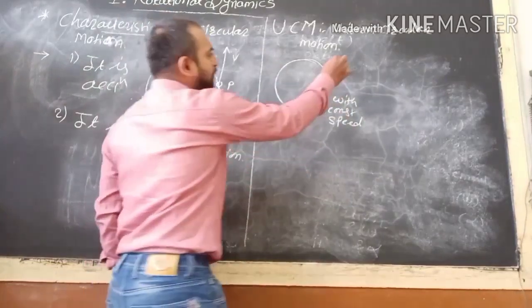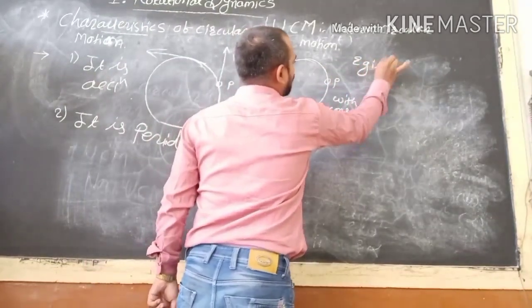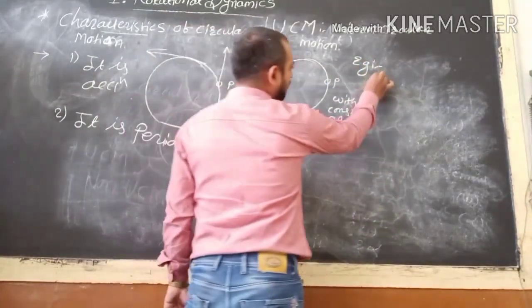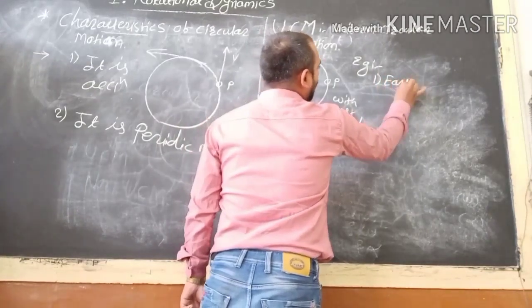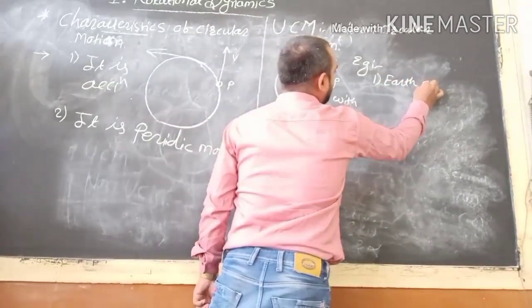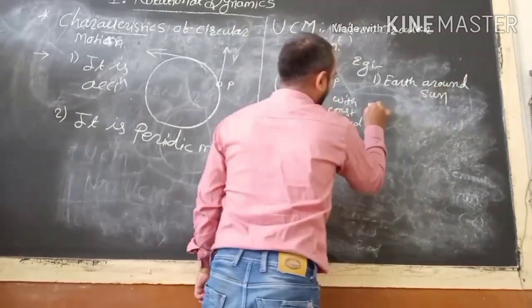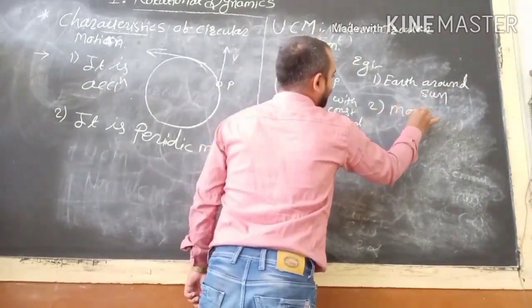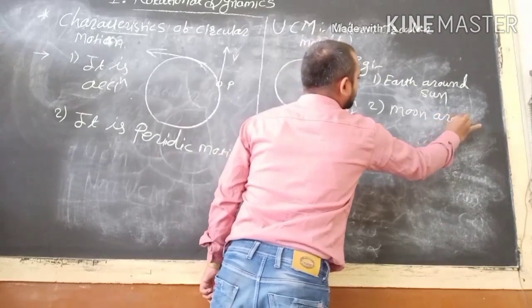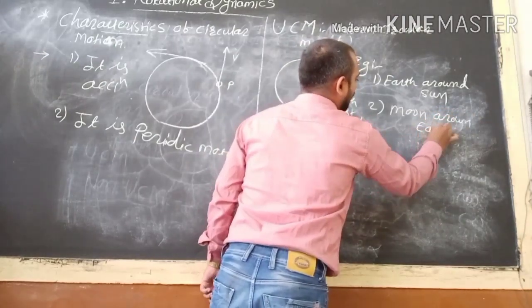So what are the examples of uniform circular motion? First, the Earth which revolves around the sun, or the moon which revolves around the earth.